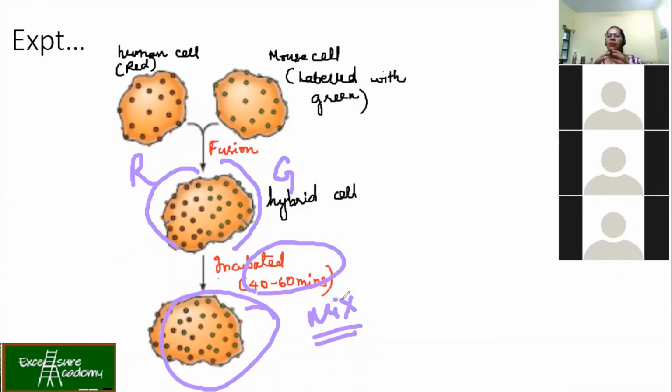And at the end, what happens? Now you cannot say that this half was human and this half was mouse. Now it's all mixed. You cannot say which portion is from human and which portion is from the mouse. But only the proteins' presence will tell you. So from this experiment, they concluded that the membrane has a fluid-like property, and both lipids as well as proteins move laterally.